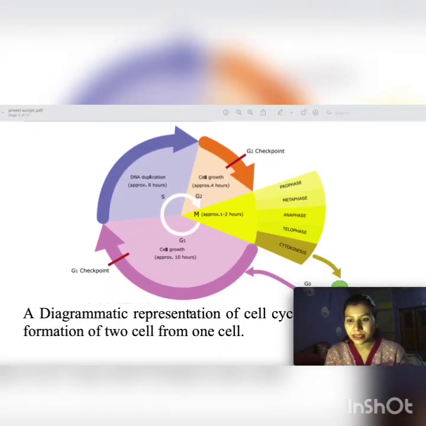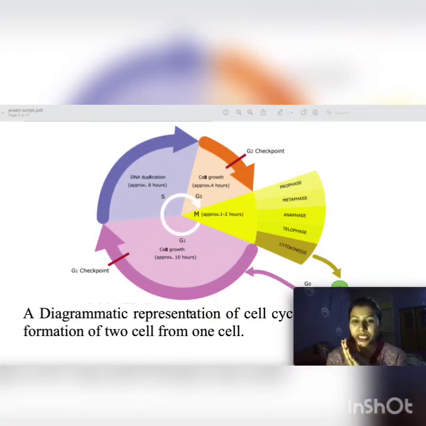There are also checkpoints. If you are preparing for anything, you check with a mock test. You give a test to know whether I'm prepared or not, and how is my preparation for NEET, for any competitive exam. Sometimes we get 50%, sometimes 70%, sometimes 90%. This is the way we check our preparation. That's how the cells check their preparation by different checkpoints.